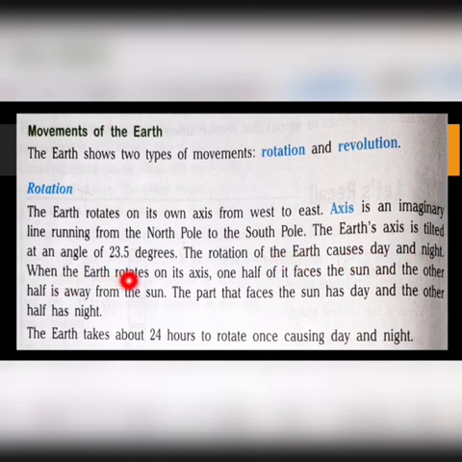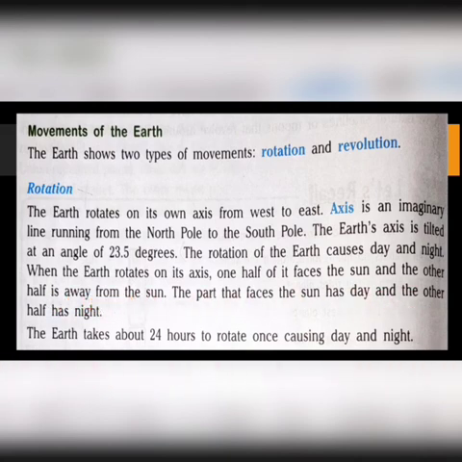The rotation of the Earth causes day and night. When the Earth rotates on its axis, one half of it faces the sun and the other half is away from the sun. The part that faces the sun has day and the other half has night.